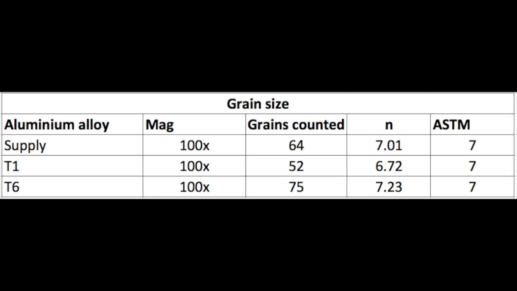With the formula that lets us know the ASTM number, we got 7.01 for the supply, rounded to 7, 6.72 for T1, rounded to 7, and 7.23 for T6, rounded to 7. That tells us this is the same grain size, the same ASTM number, but the mechanical properties are different, as shown with the Vickers and Brinell hardness tests.